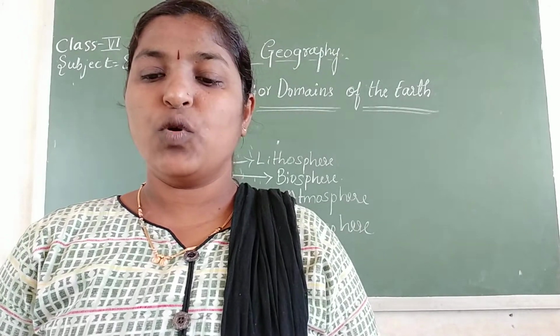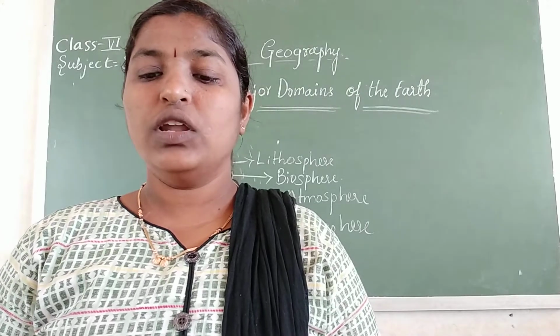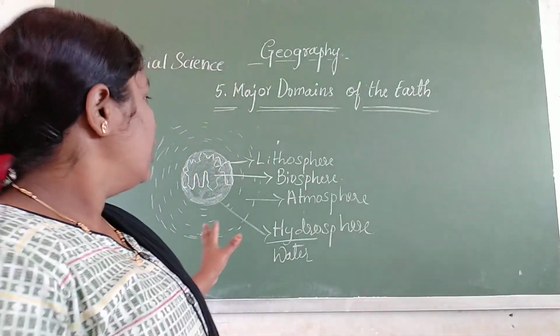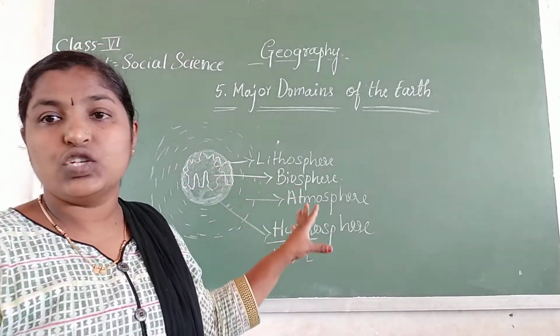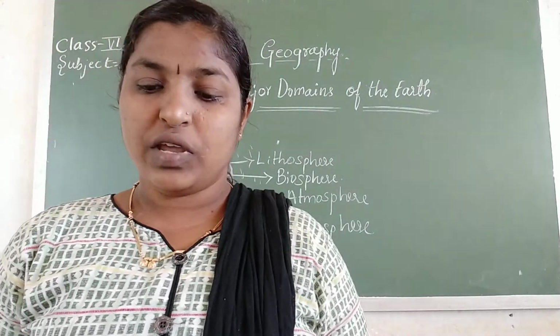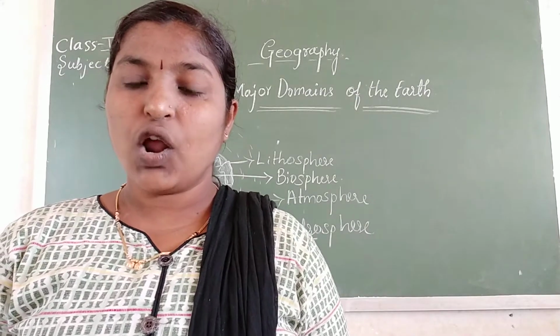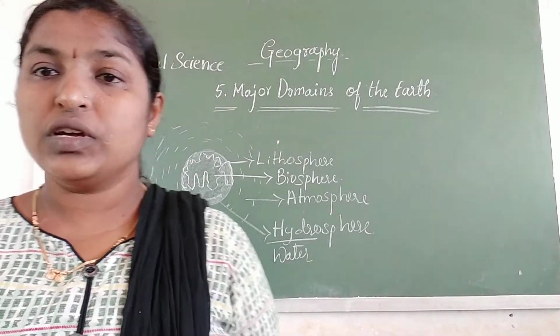The solid portion of the Earth on which we live is called the lithosphere. The solid region of the Earth is known as the lithosphere. The gaseous layers that surround the Earth are the atmosphere.